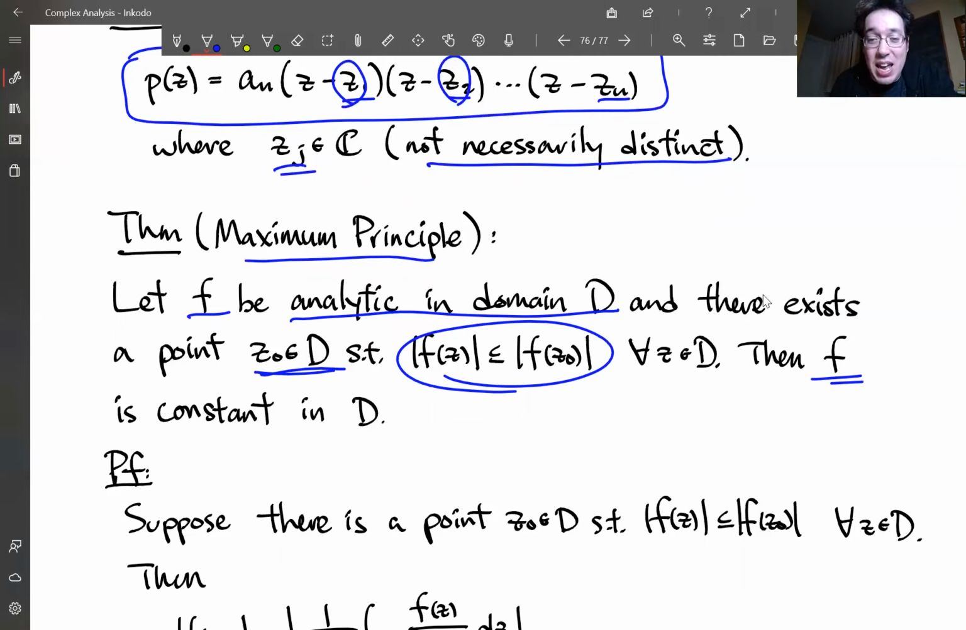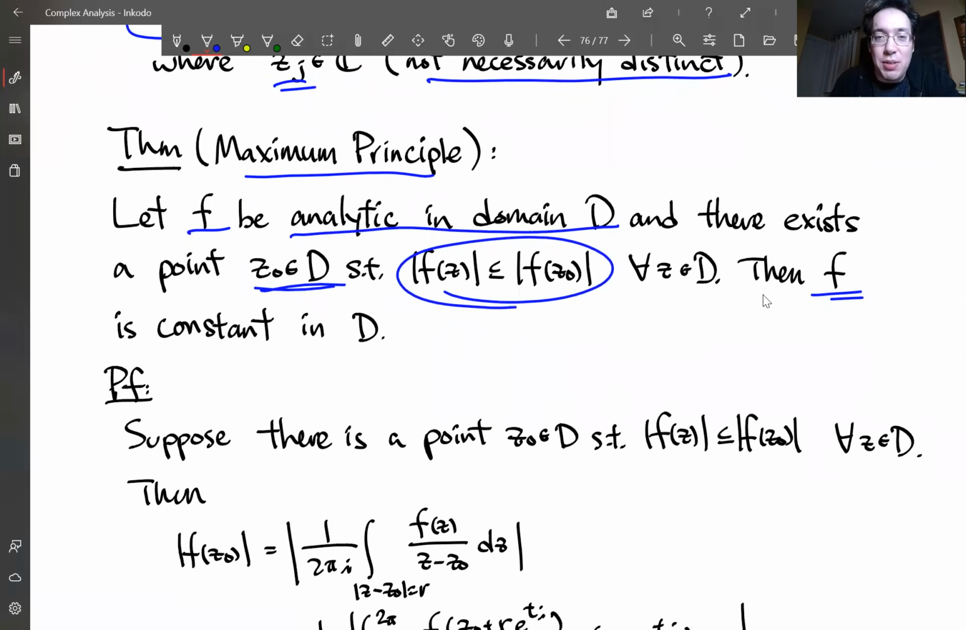So this means that, of course, the function is changing values all over the place. For an analytic function to be not constant, the maximum modulus has to happen at the boundary, not inside of the domain. Okay, let's see how this is proved.